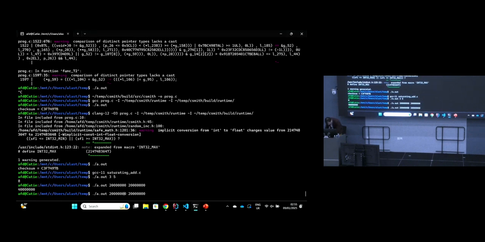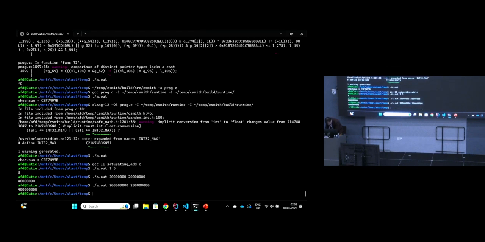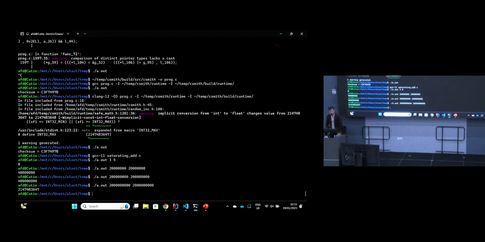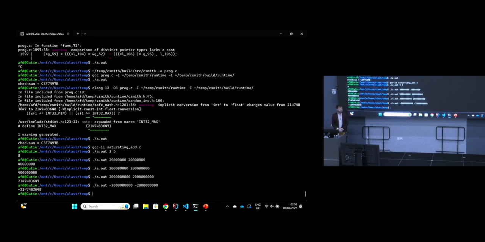Let's add some zeros on. Good. Excellent, right? So when we add very large integers together, we get the int max value that you may be familiar with. And if I make these negative, then hopefully I'll get the int min value. Good. This all seems to be working correctly.